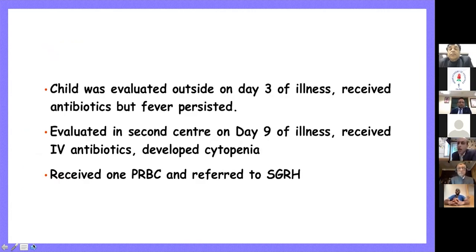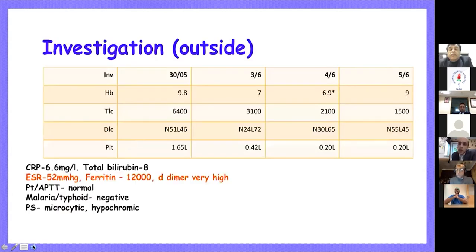Now, this child was evaluated outside, in Patna, on day 3 of illness and received IV antibiotics, but the fever persisted. The child was evaluated at a second center because the child was not getting better. On day 9 of illness, the child received IV antibiotics, but developed progressive cytopenias. They thought that the child had sepsis, but the child was eventually referred to Gangaram Hospital after receiving 1 blood transfusion. Now, these are the outside investigations.